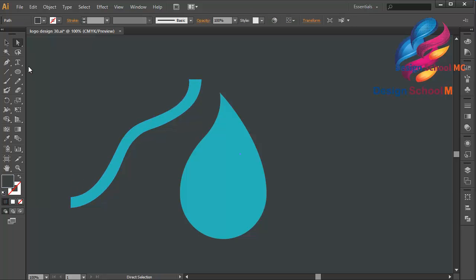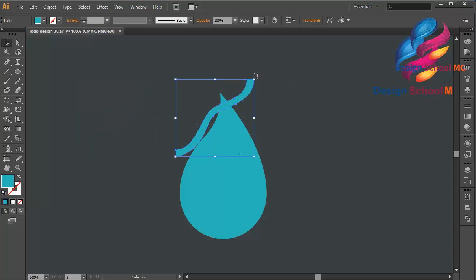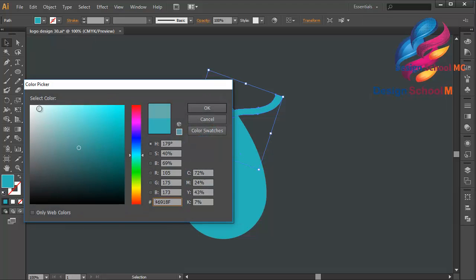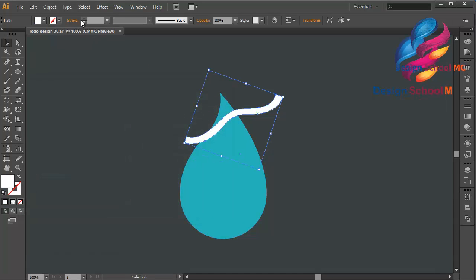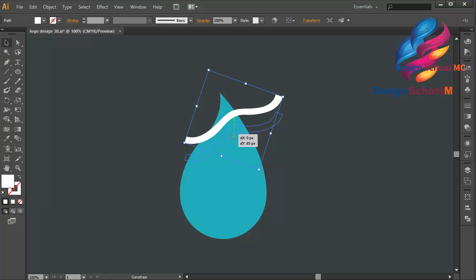Okay, that looks good. And duplicate this line, but change the size a little bit small like that. And put over here, change the rotation like this. Put over here. Maybe I need to change the color using white color. Scroll on the white, click OK. And duplicate this line. Put a little bit down. Maybe like that.